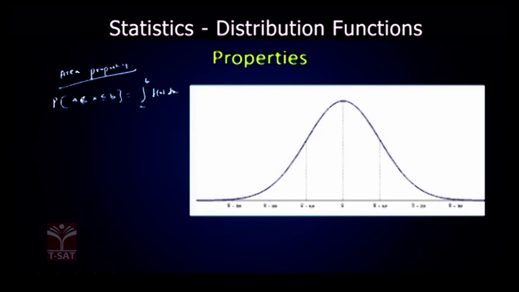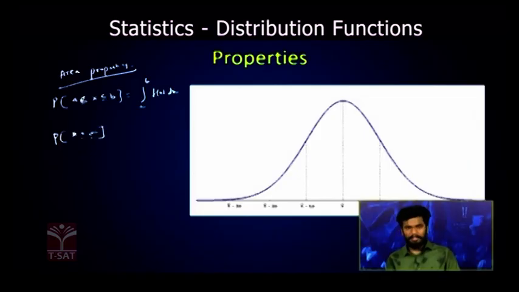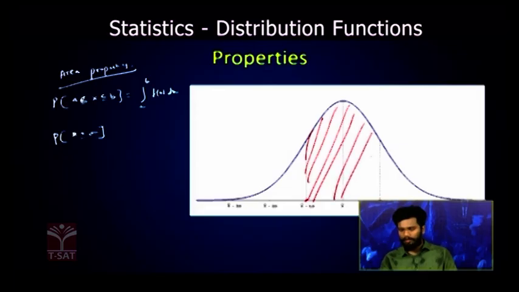Now if I want to find the probability which is lying between mu plus or minus sigma, that is, look here, x bar minus sigma and x bar plus sigma. So this is the area that is lying between mu minus sigma and mu plus sigma.